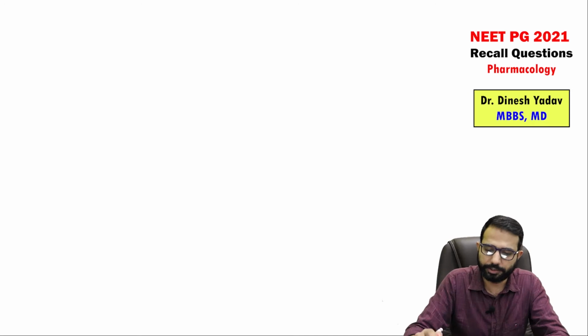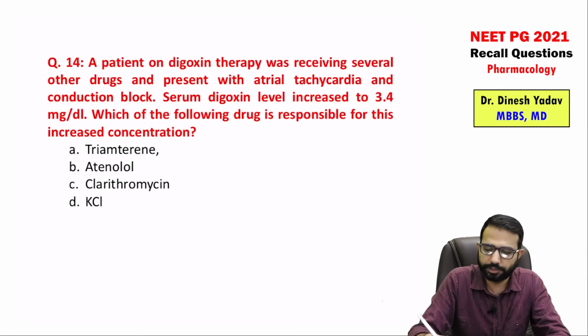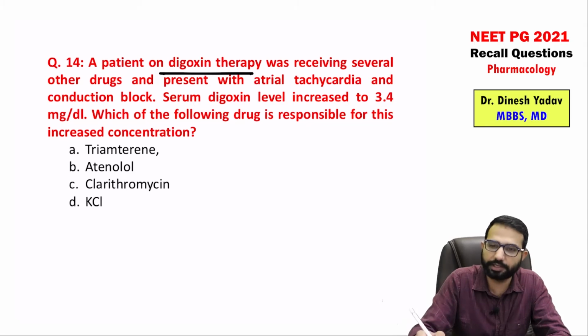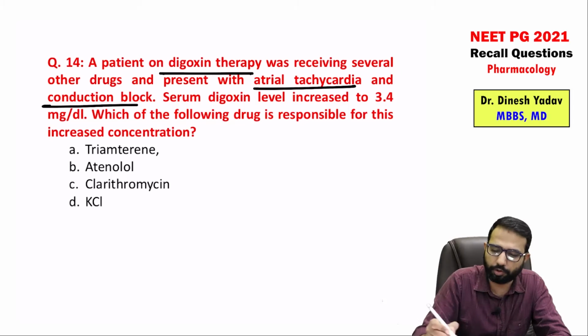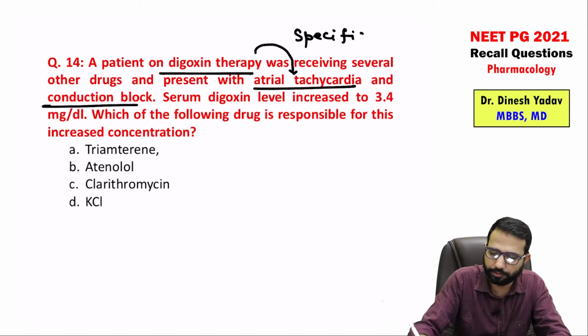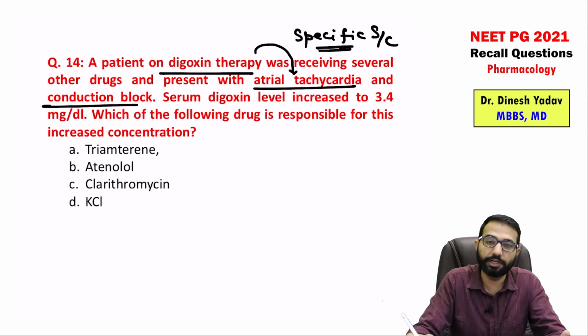Next question, frequently asked, digoxin. A patient on digoxin therapy was receiving several other drugs and presents with atrial tachycardia and conduction block. So this is a very specific side effect of digoxin. In digoxin, the most common arrhythmia is ventricular arrhythmia, extrasystole in the ventricle, VT, ventricular tachycardia.